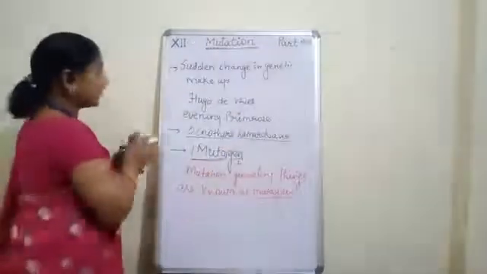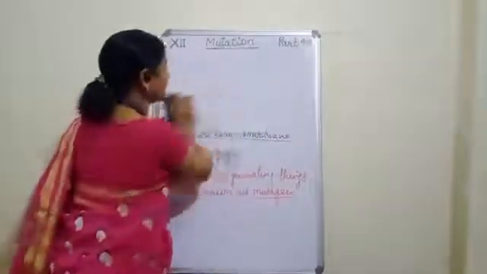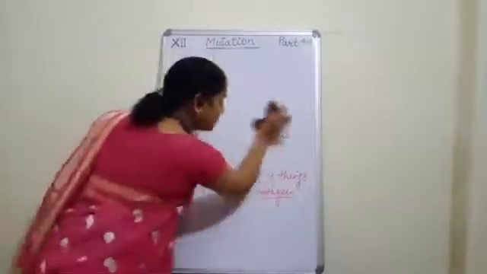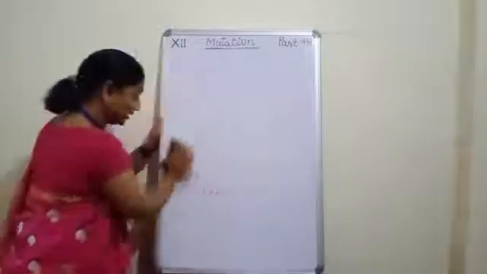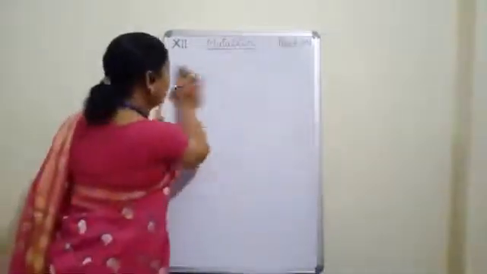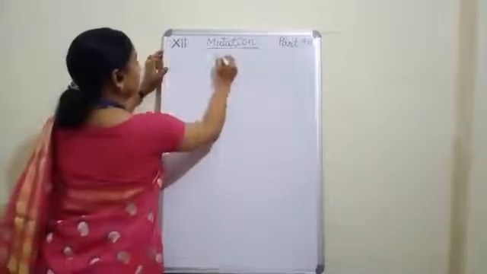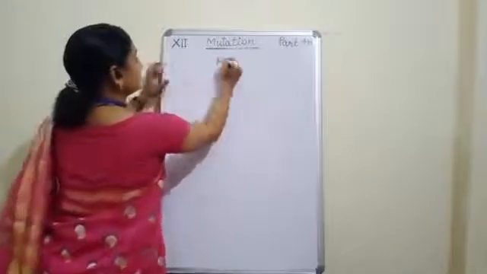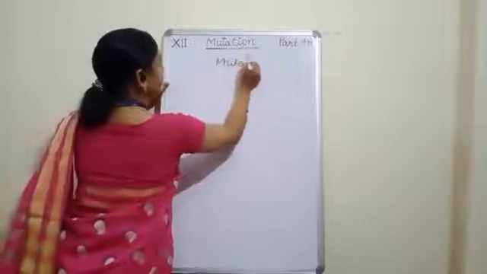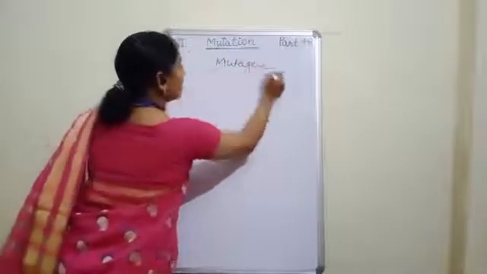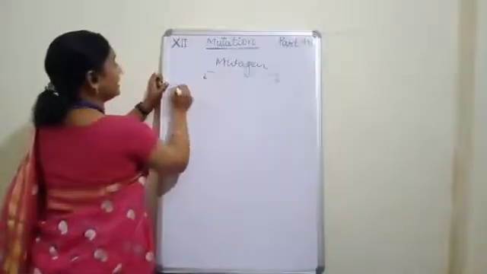So let's see. We can say that the mutagen, that is mutation generating things, can be of two types. Number one, it can be chemical.